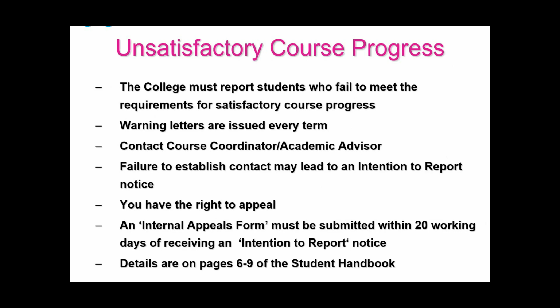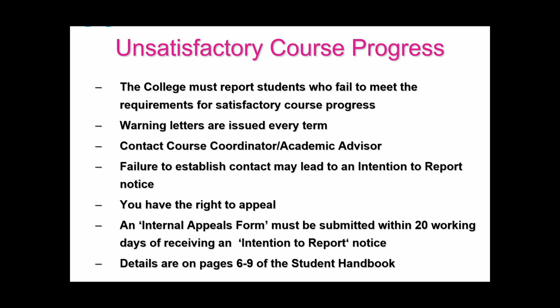Unsatisfactory course progress. The college must report students who fail to meet the requirements for satisfactory course progress. Warning letters are issued every term if you are not meeting satisfactory course progress requirements. For more information on this, contact your course coordinator or academic advisor at the beginning of your course.